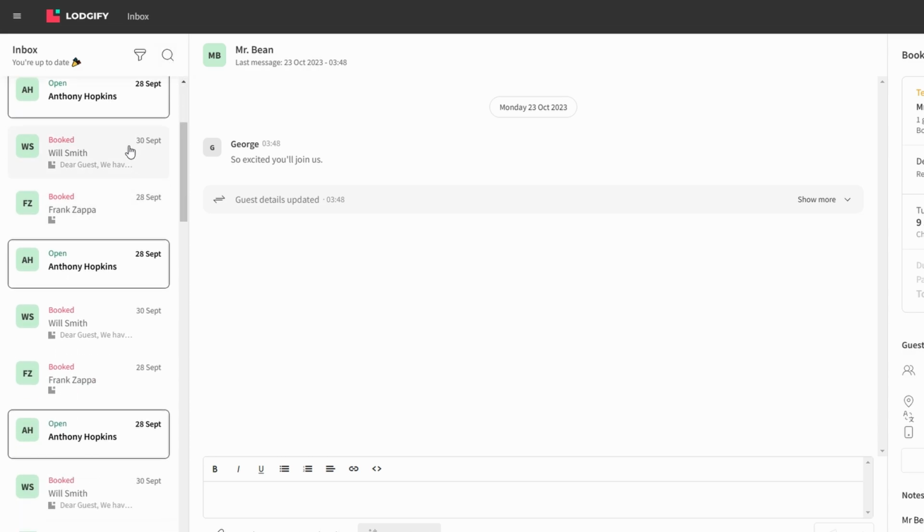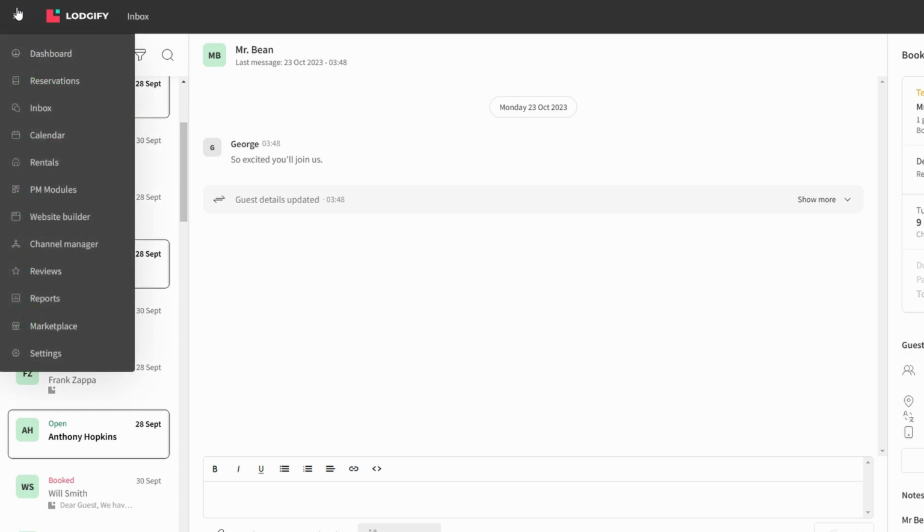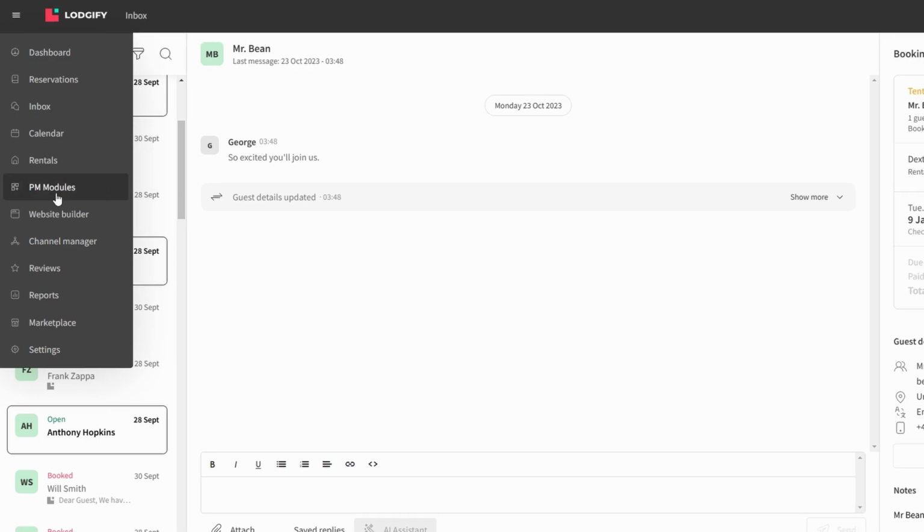Lodgify offers an entire suite of tools tailored for property managers, making it an excellent choice if you're overseeing multiple rentals. This set of features streamlines your workflow and ensures you can stay organized and on top of all aspects of managing your properties. You can create tasks, collaborate with your team, and efficiently handle finances, all from within the property management section of your dashboard.